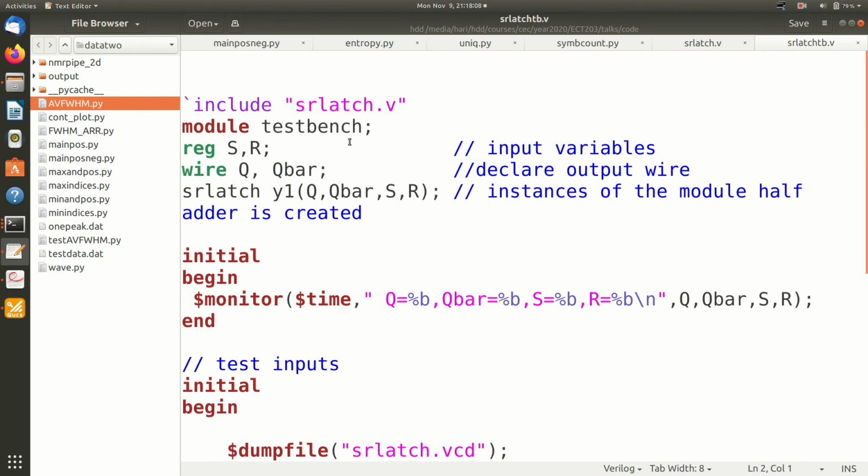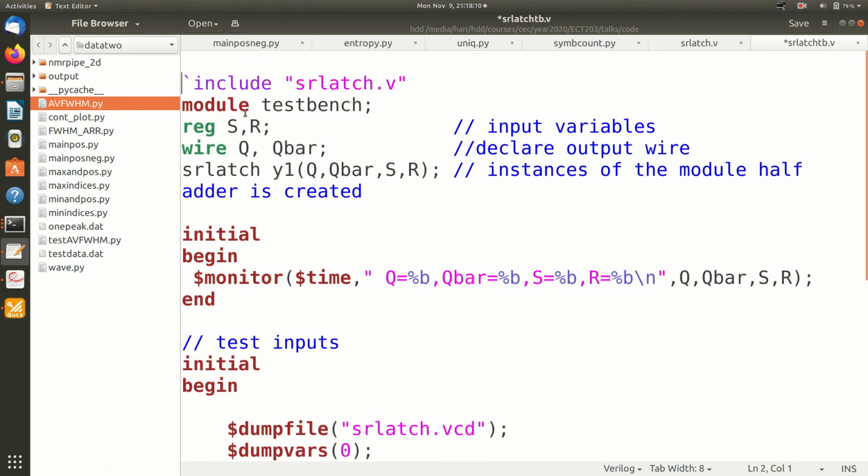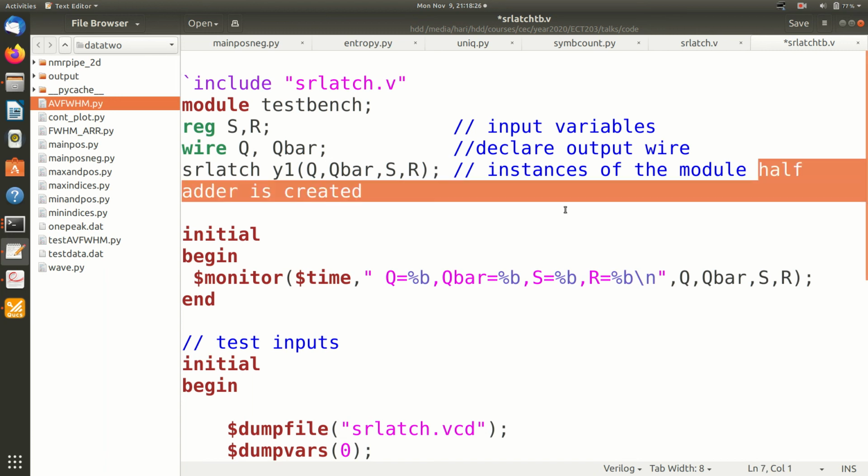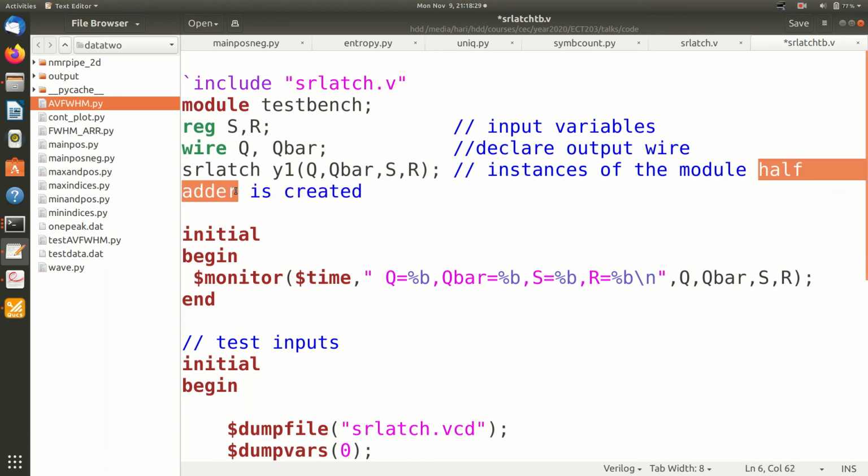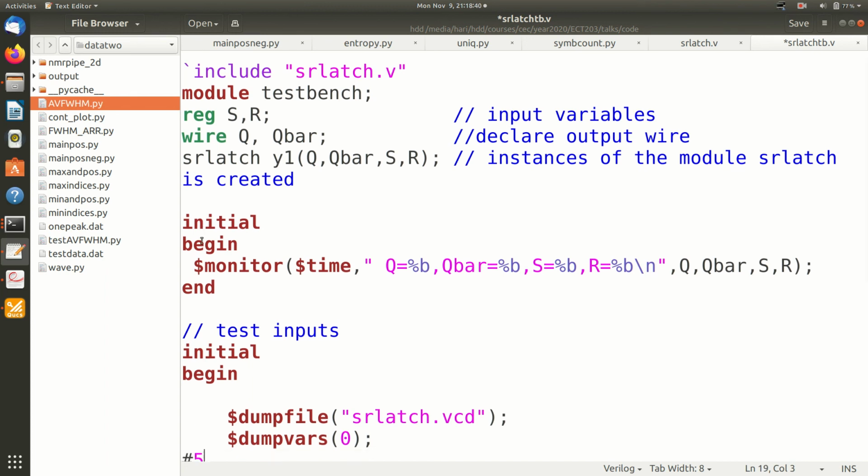Here I include my SR latch.v and I write a module test bench with S and R inputs kept as registers, and output wires Q and Q bar set as wires. Then I make an instance of the SR latch with some name. Okay, this is a module. Then I initially begin a monitor with Q, Q bar, S and R. Then I dump this to a srlatch.vcd file.